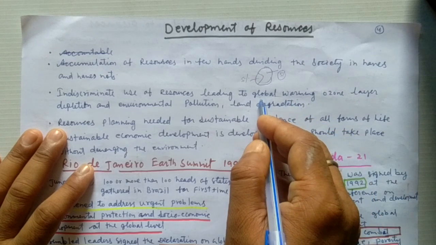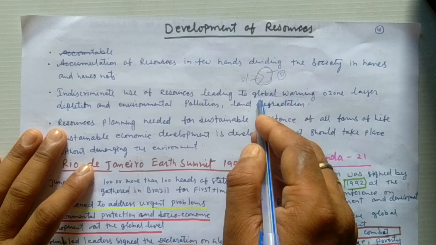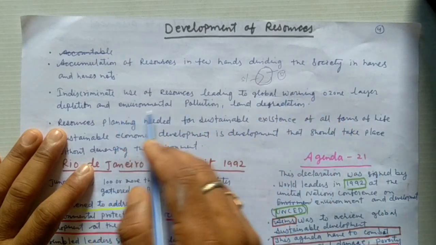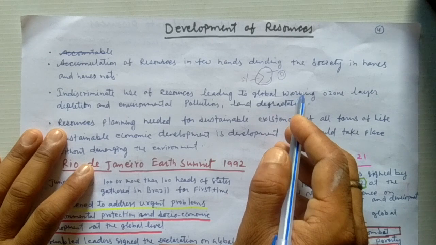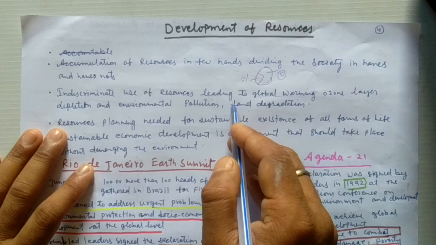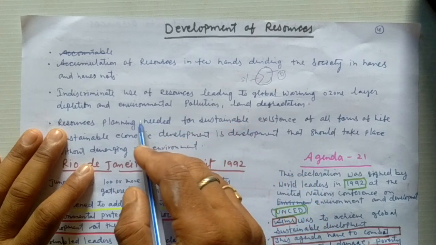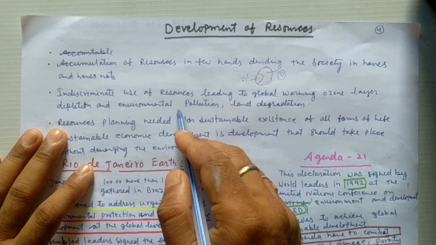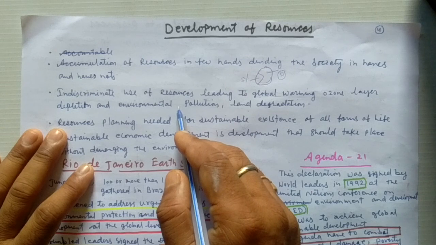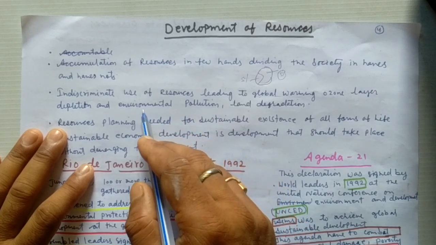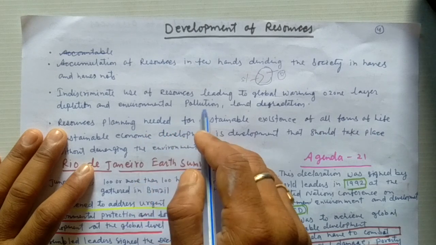caused by the emission of greenhouse gases due to over-industrialization, and it led to depletion in the ozone layer, which allowed the ultraviolet rays of the sun to come to the earth. That caused many glaciers in the north pole, south pole, and Greenland to melt day by day. Due to it, the water level of the oceans has increased day by day. So there is a lot of danger of many islands submerging in the water, and it also leads to the problem of environmental pollution.